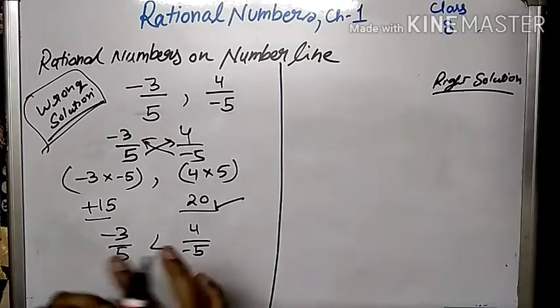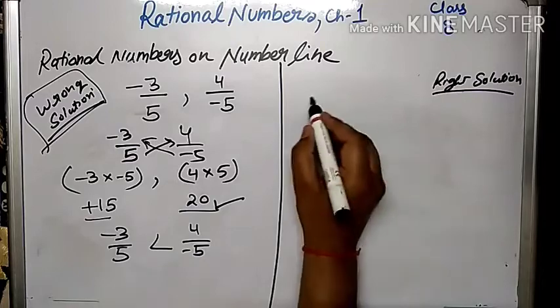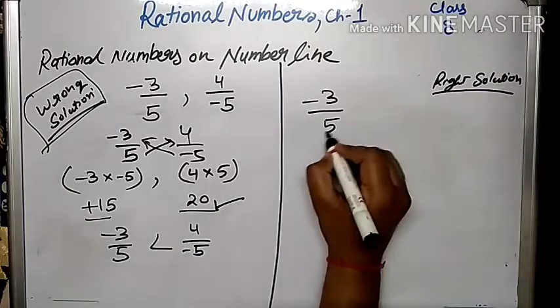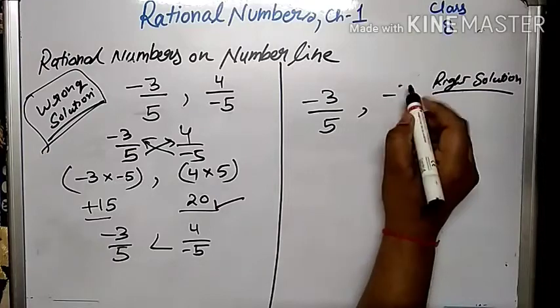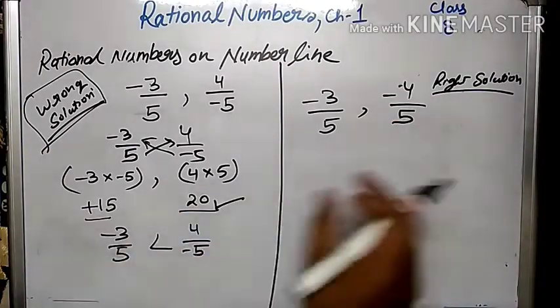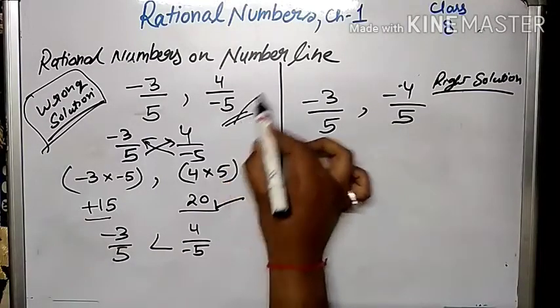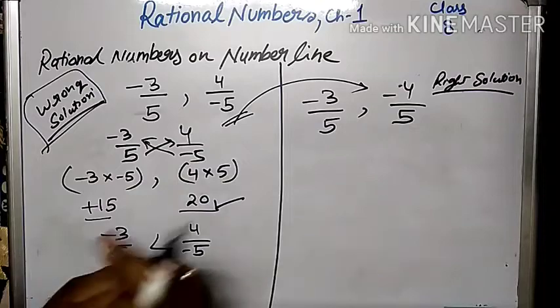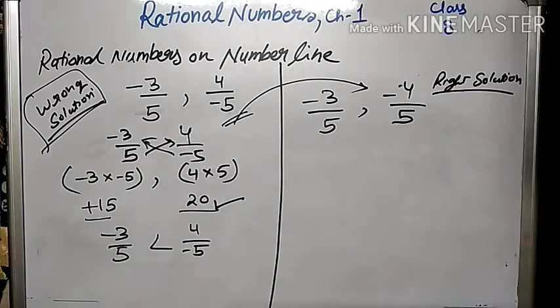Now let us change the format and see what will happen if we convert them into proper form. Just now what I said, minus 4 upon 5. This is the standard form. Can you see? Minus 5 over here and I have written minus 4 upon 5. It is called the proper form of a rational number, in which we take the negative number with the numerator part.